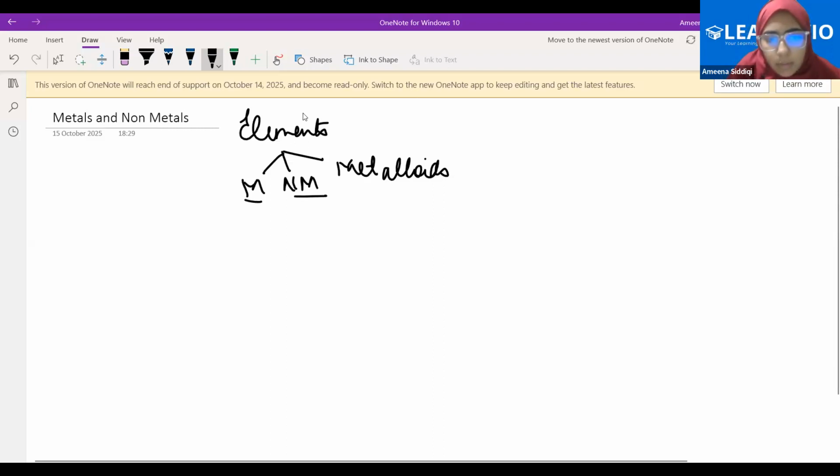When we talk about elements, can I say that all of their atoms will be the same? So ultimately, everything that we're talking about is made from the atom. Fine. So my point is, let's talk about the atomic level. What is the difference between metals and non-metals at the atomic level? The basic difference which is giving them these different, opposite, antagonistic properties.